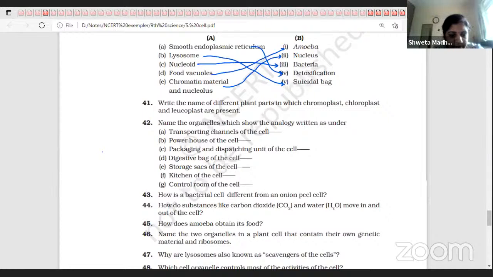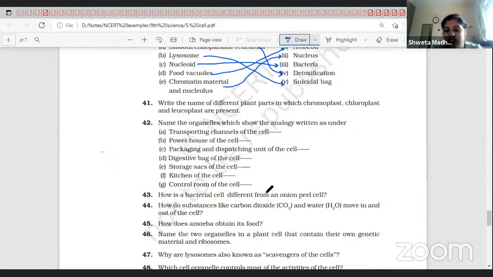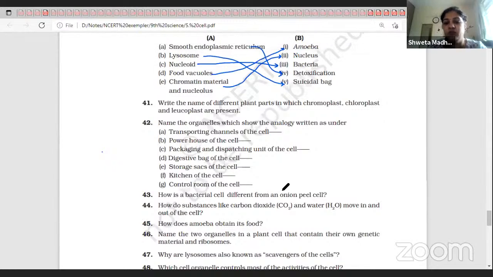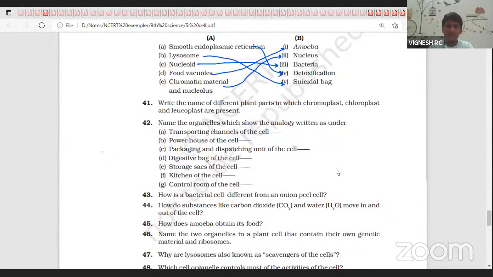Then, how do substances like carbon dioxide and water move in and out of the cell? Ma'am, by diffusion. By the process of diffusion, carbon dioxide rushes from the cell to the blood or the external environment, because inside the cell there is more carbon dioxide and outside it is less.